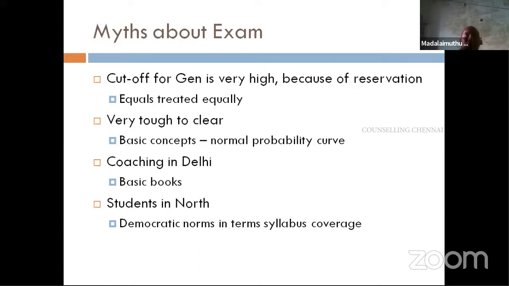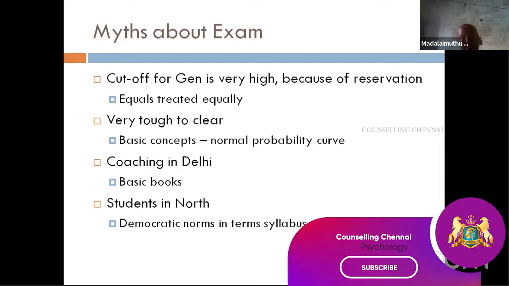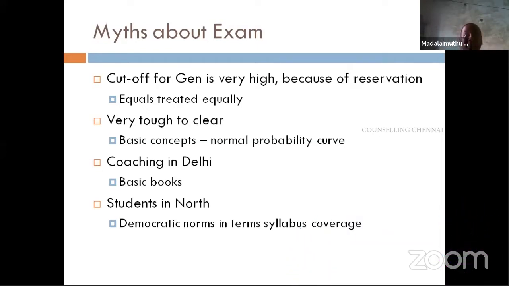Then there are people who go to Delhi and come back, saying that we'll have coaching in Delhi, the best materials are given, and most of the people have that tendency, saying that there is a bias towards the North. Yes, those people are really working hard, that is a different story. But we need not worry, since UGC is in Delhi, professors closer to that may be setting the question paper, so whatever they teach in the academy may come. So these are the ideas that we used to get for every competitive exam, even for UPSC.